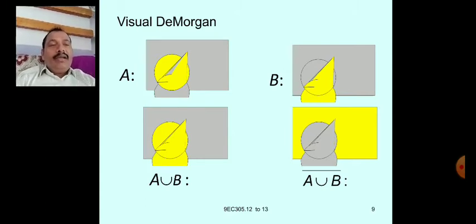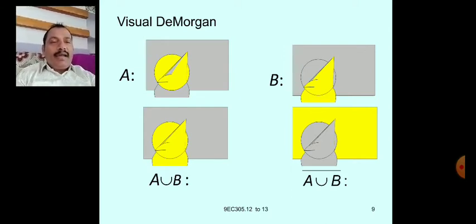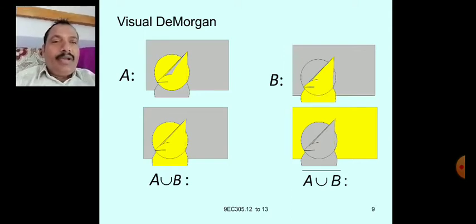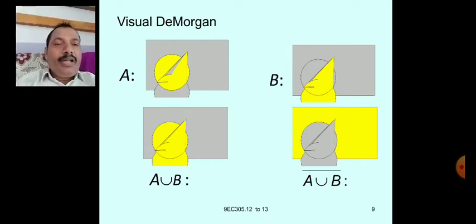And here A union B will have all the diagram characteristics like this. A union B means it includes all.